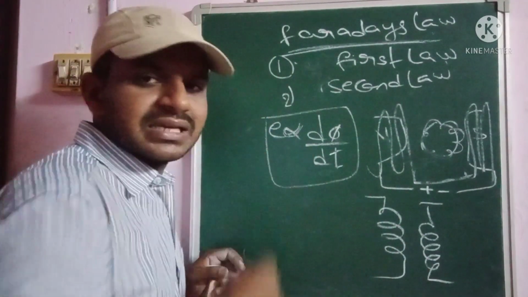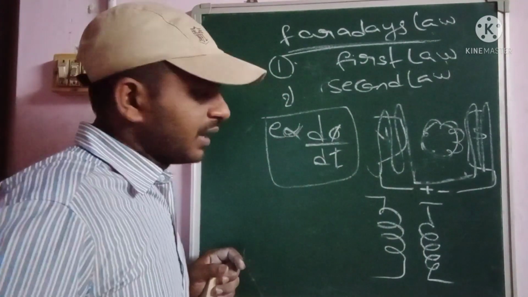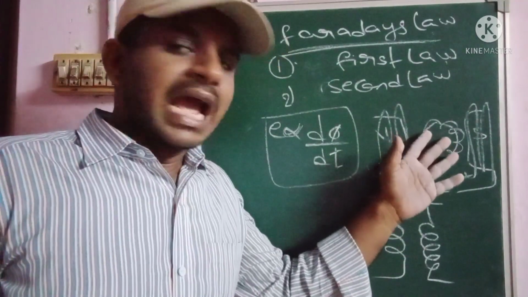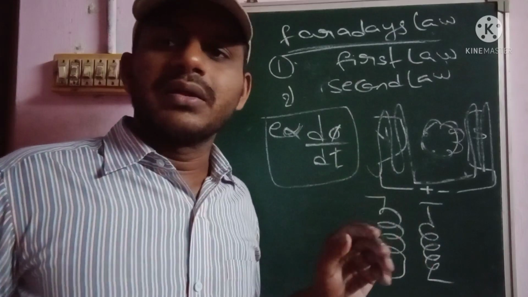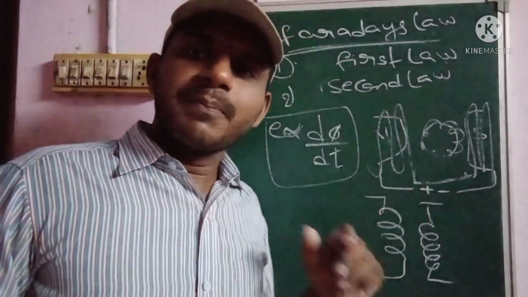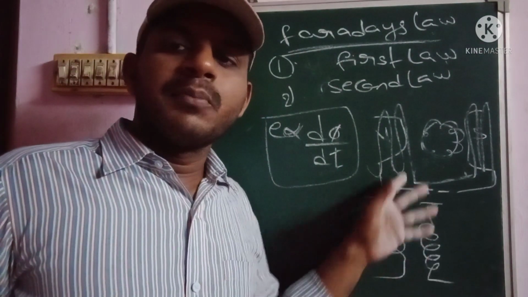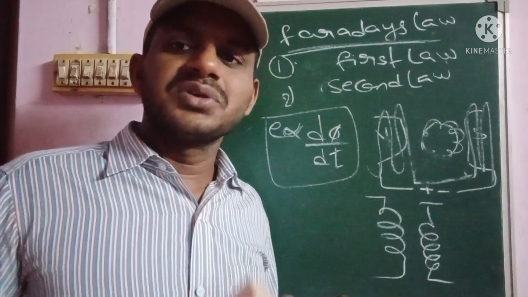So from the construction point of view, the generator and transformer are similar to each other, and in principle both machines are the same, which is Faraday's law.